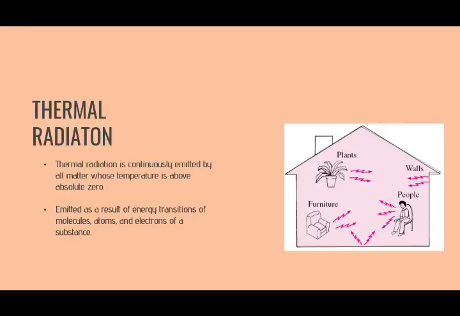Next, all matter whose temperature is above absolute zero continuously emits thermal radiation. It is a result of the vibrational and rotational motion of the molecules, atoms, and electrons of substances. There are many examples of radiation such as ultraviolet, X-ray, radio, microwave, and many more.